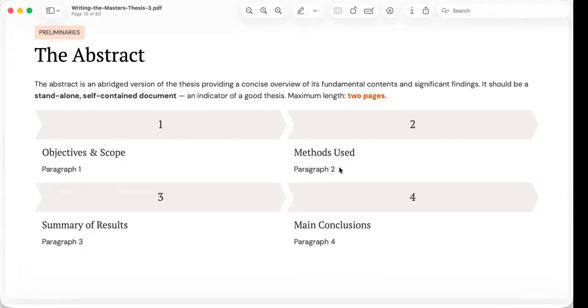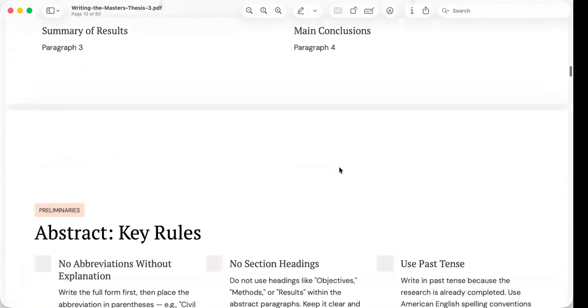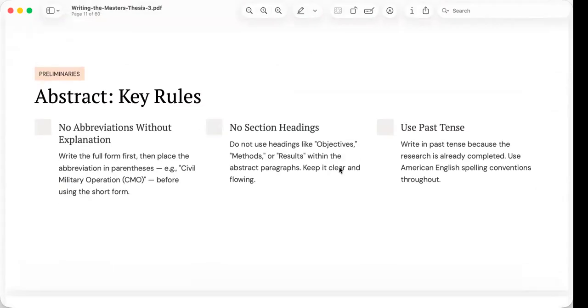Think of the abstract as a miniature version of your entire thesis. Brief, complete, and self-contained. There are some key rules in writing the abstract. Since we've already looked at the structure, let's now discuss the rules for writing one correctly.